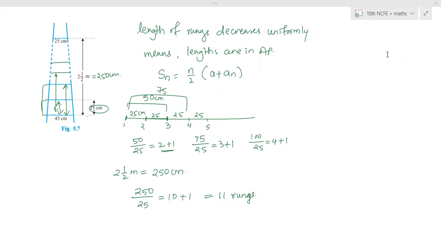Ma'am, when we add one, do we just add one just like that, or should we write something? No, nothing has to be written. Number of rungs is directly 250 by 25 plus 1, because when you are doing this division, you are actually not counting the lowest one. So therefore you have to add 1. Okay, ma'am.